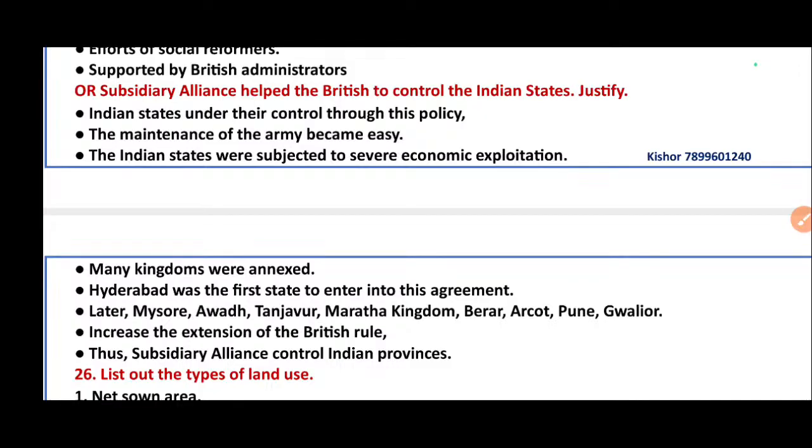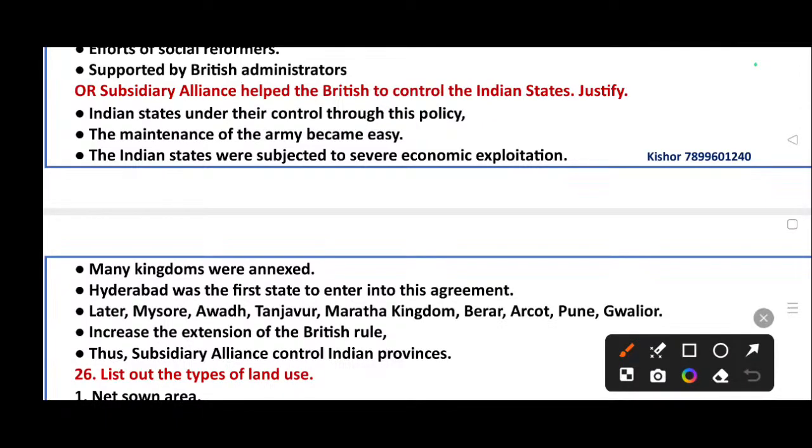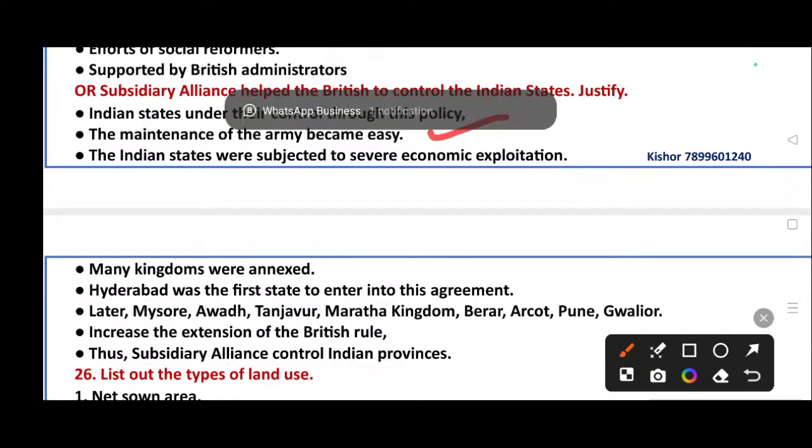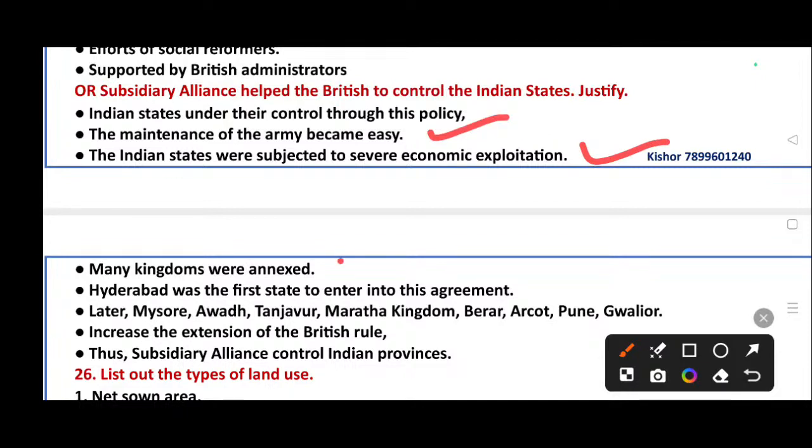For this question, they asked another R-type question. Subsidiary alliance helped the British to control the Indian states. Justify. Indian states came under control through this policy. The maintenance of the army became easy. The Indian states were subjected to severe economic exploitation. Many kingdoms were annexed. Hyderabad was the first state to enter into this agreement. Later Mysore, Awadh, Tanjavur, Maratha kingdom, Berar, Arcot, Pune, Gwalior implemented this policy. It increased the extension of British rule. The subsidiary alliance controlled Indian prominence.